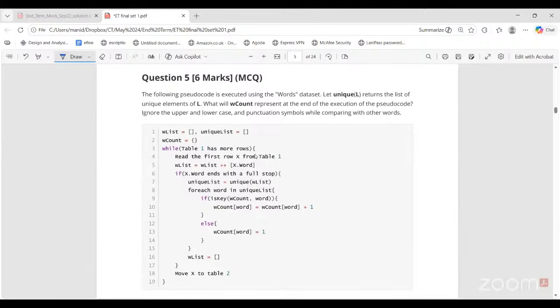Okay. So the following pseudocode is executed using words dataset. Now we are using words dataset. Let unique L return the list of unique elements of L. What will W count represent at the end of execution of the pseudocode? What is unique L? It is the list of unique elements of L. Ignore the upper and lower case, so case sensitive it is not. Punctuation symbols and comparing other words. Okay.